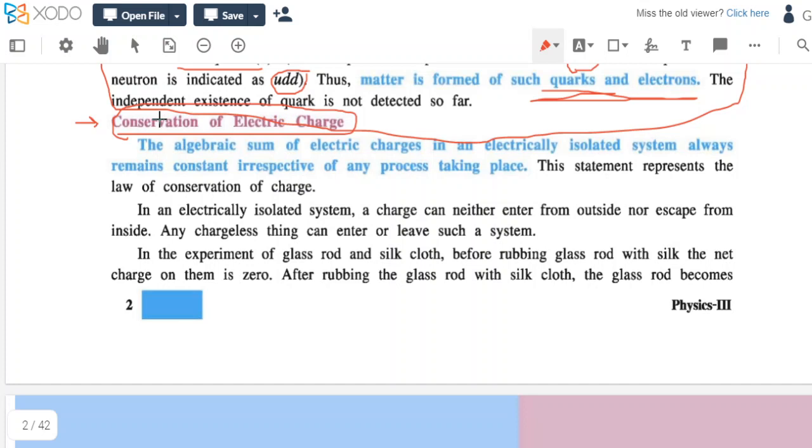So what will be the definition of conservation of electric charge? Here you will find it. The algebraic sum. Algebraic sum means what? The sum with positive sign and negative sign. We have always considered the positive and negative sign. The algebraic sum of electric charges in an electrically isolated system always remains constant irrespective of any process taking place.